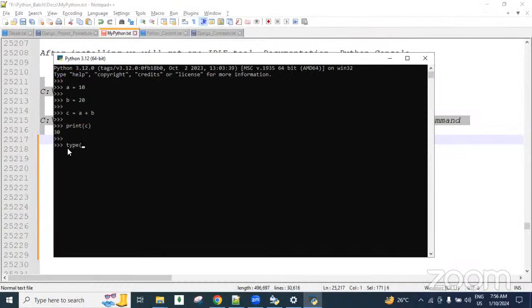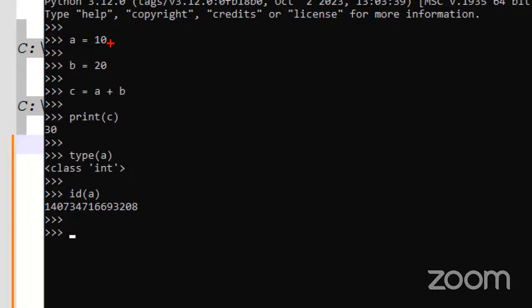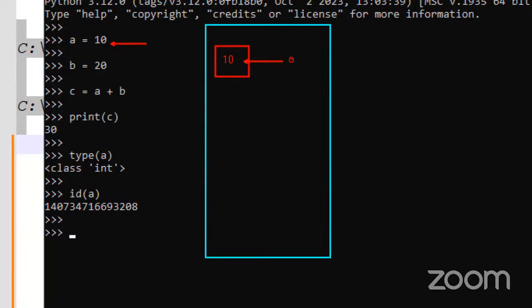And next we have the type function, guys. The type function we will discuss later, so don't worry. Using the type function, we find what type of value is in this memory allocation. Using the ID function, we get the memory address. Whenever this line executes, one memory is created in the memory allocation. In this memory the value 10 is created and stored, and it is referenced by a variable. This is the Python memory allocation area, guys.